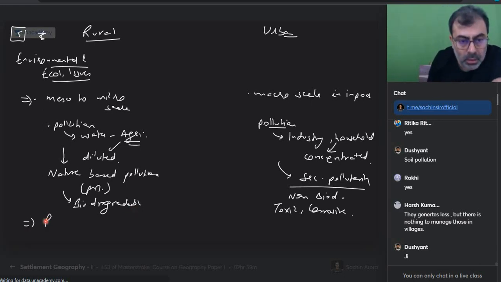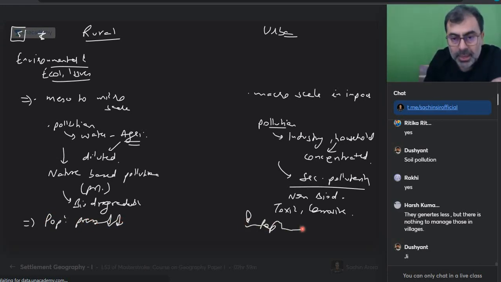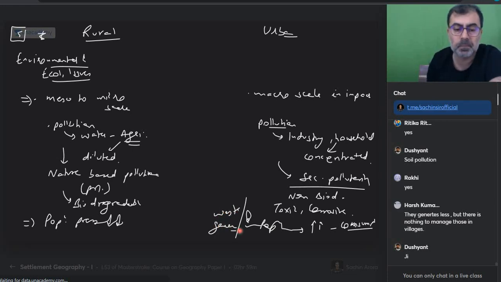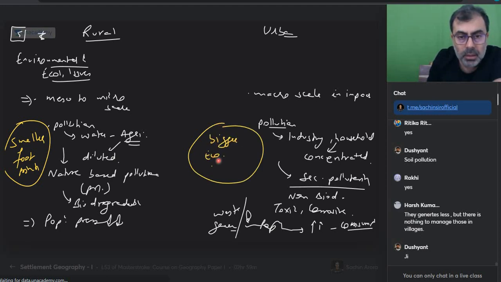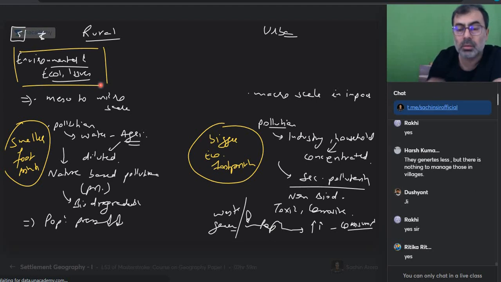I want to tell you that population pressure is low. Here, population is high. Therefore, consumption is very, very high. And because of that, what happens? Waste generation is very high. True. Can I say smaller footprints, bigger ecological footprints? Now tell me, if the question was differentiate, do we have a good answer coming or not? Environmental issues, ecological issues, 5 issues I've done. True.